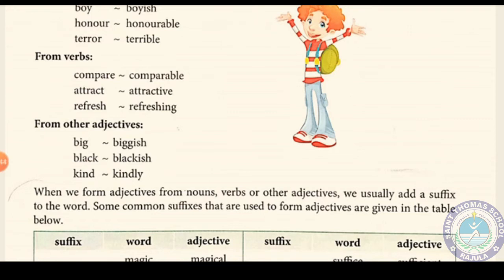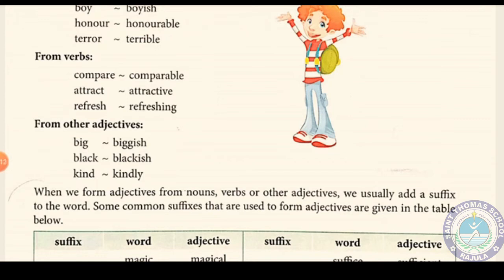Here able, ive, ing are the suffixes which we added to the main verb to make adjectives. And from another adjective: big is an adjective, but biggish; black, blackish; kind, kindly. These are made from adjectives by adding suffixes.